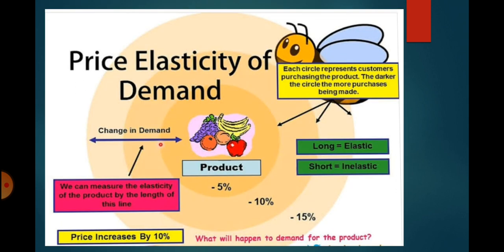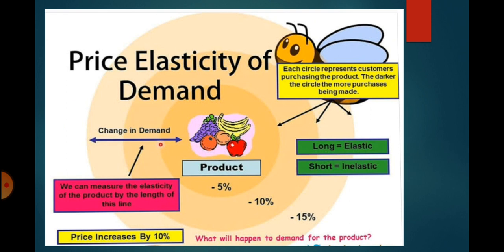Let's take another example to make the concept more clear. In this example, the price of the good increases by 10%. Now, elasticity here is shown by the radius of the circles which are depicting the elasticity. Let's take the innermost circle. When the price increases by 10% and quantity demanded decreases only by 5%, then price elasticity is less than 1, and thus the good is inelastic.